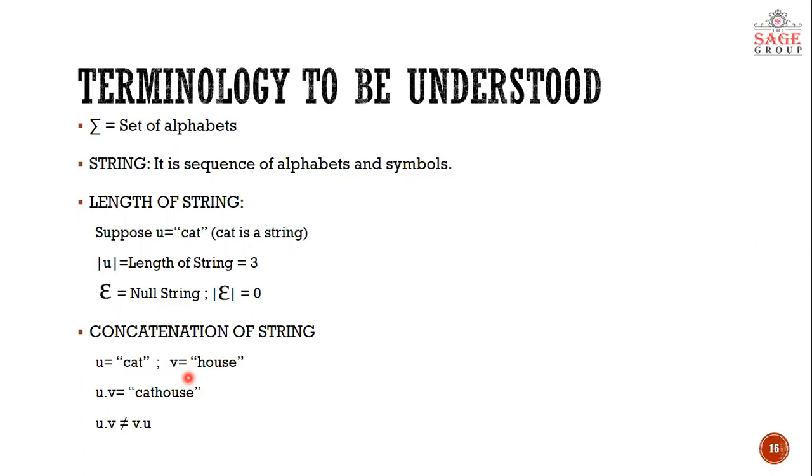Now if you can see, I have written one more thing down there: u dot v is not equal to v dot u. It is obvious that if you write u dot v, it will be cat house, and if you write v dot u, it will be house cat. So these two strings are very different from each other.